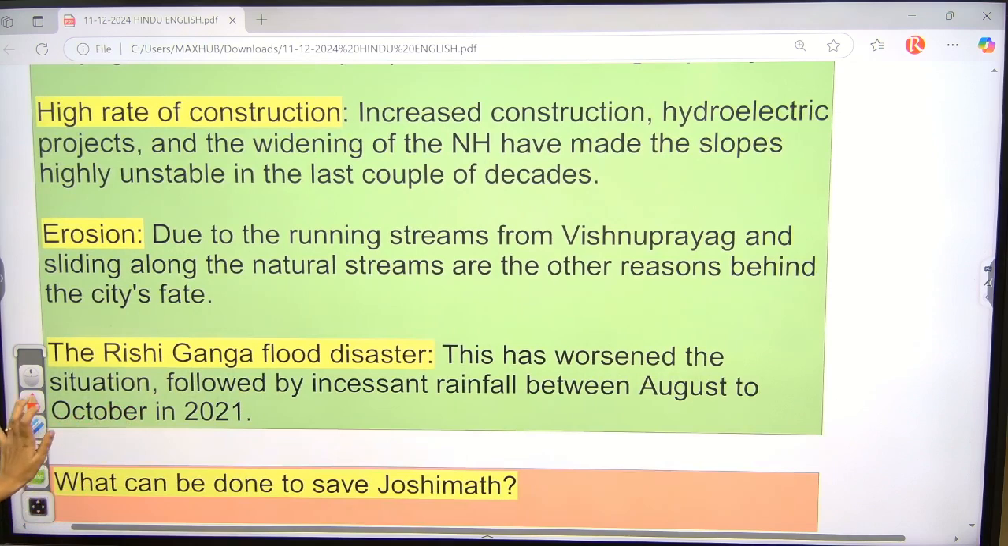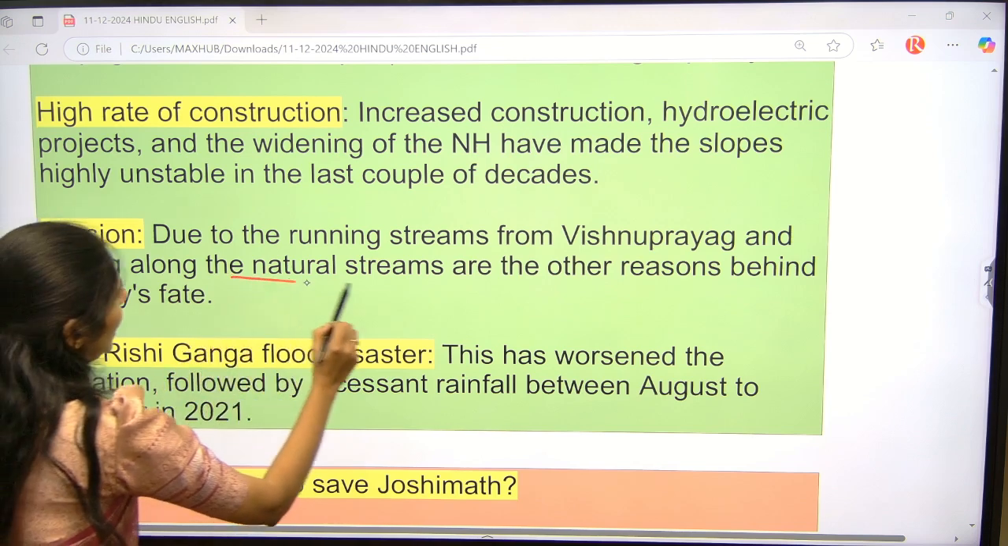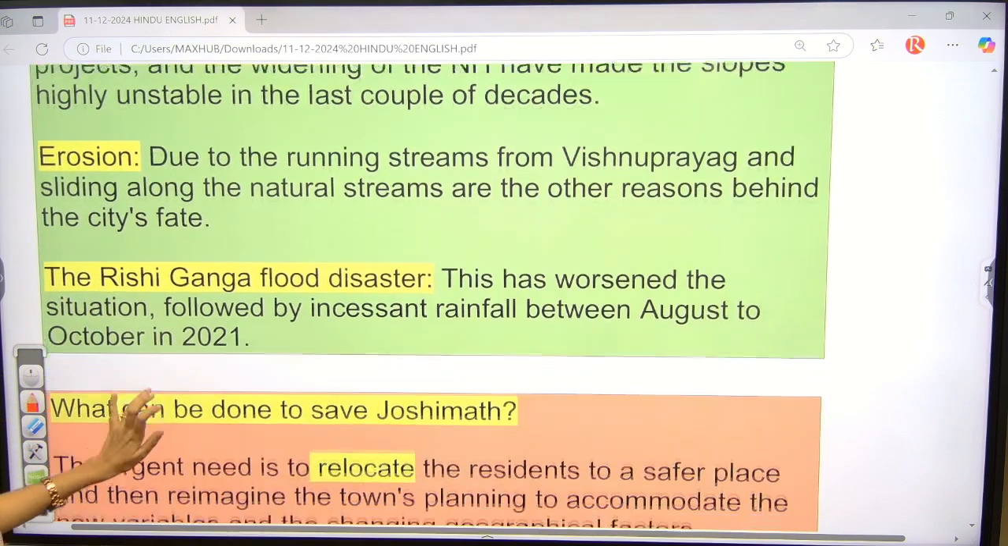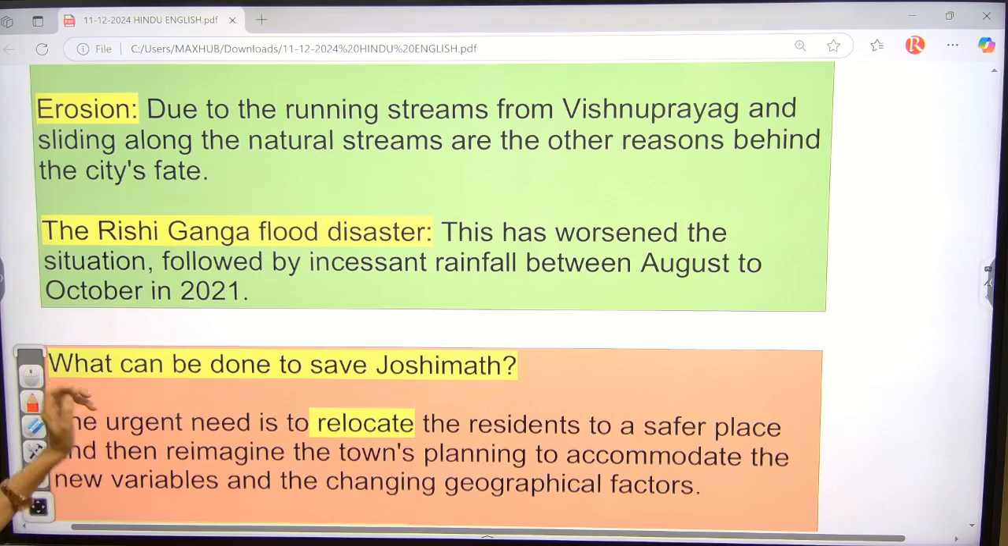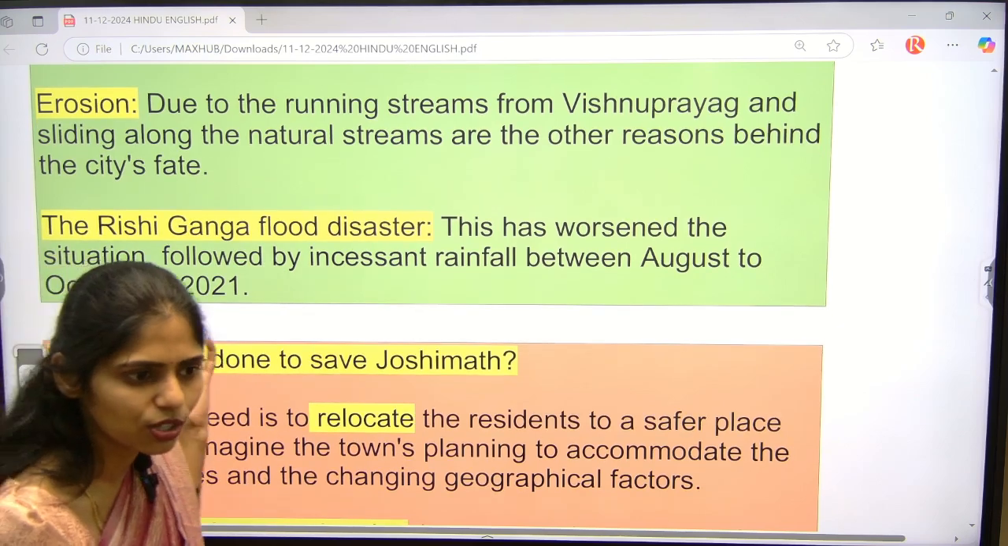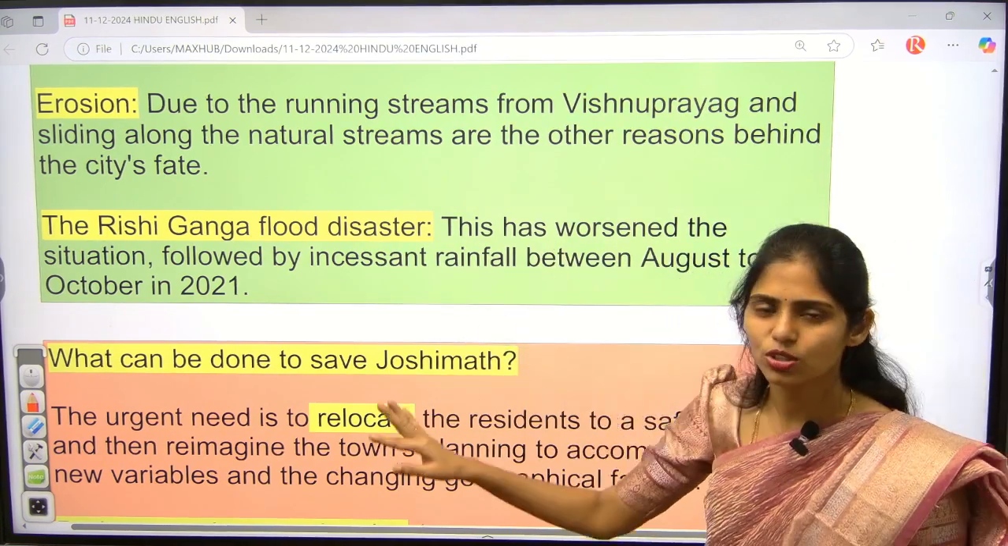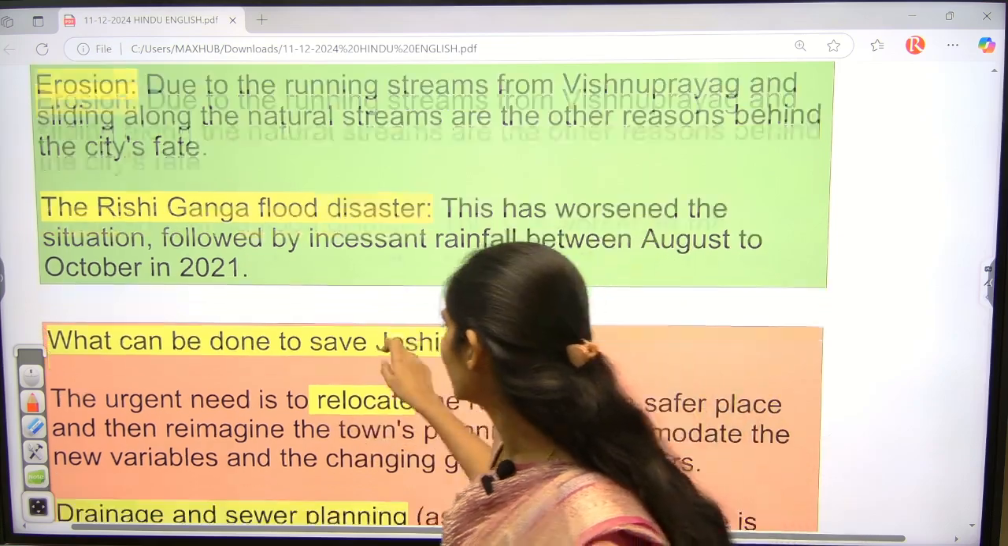And apart from that, because of this Vishnu Prayag which is present there, and we can say there are natural streams which are present there. So because of this also erosion happened, and even this region is heavily under floods because of monsoons, etc. So these are some important reasons. Apart from that, you can also add about this mining region.